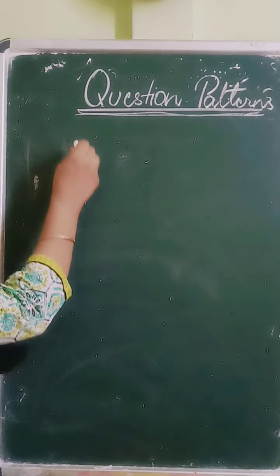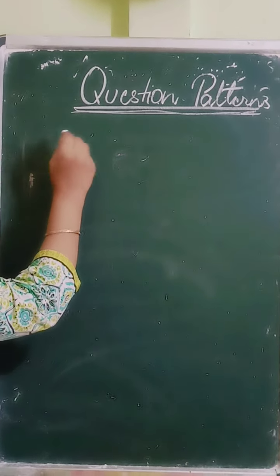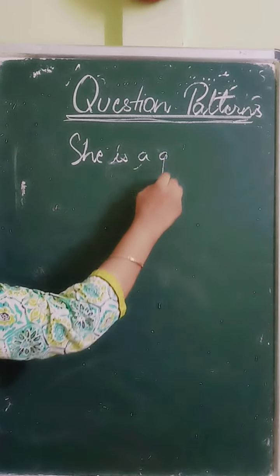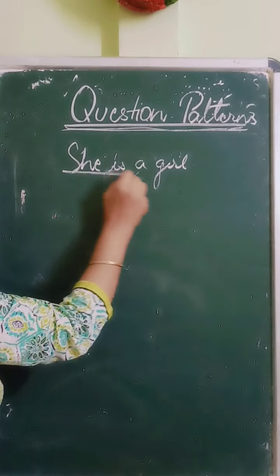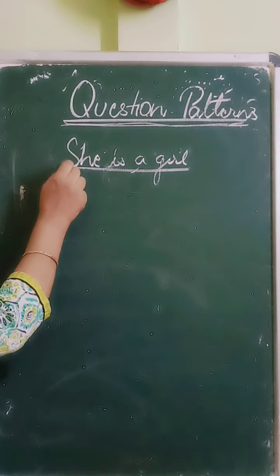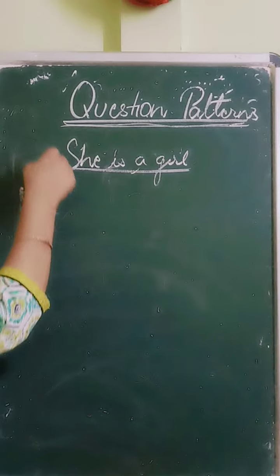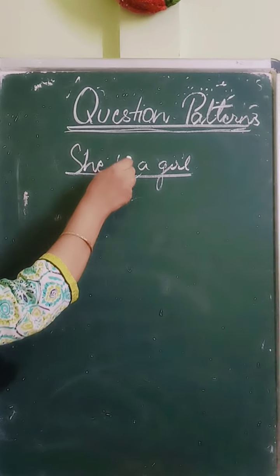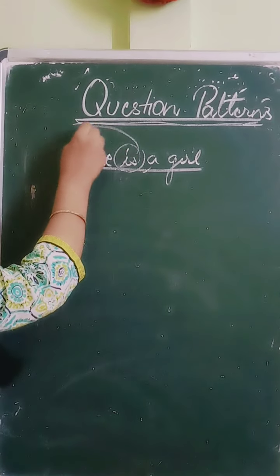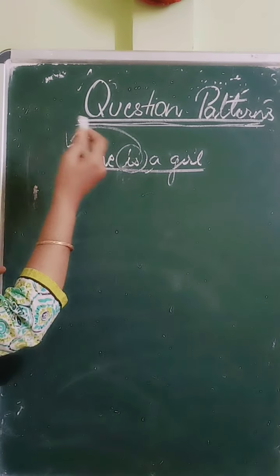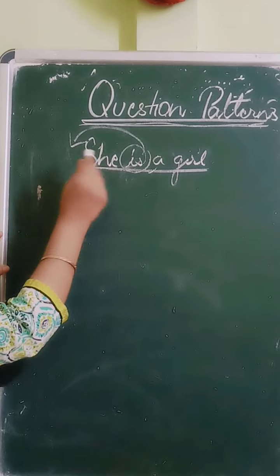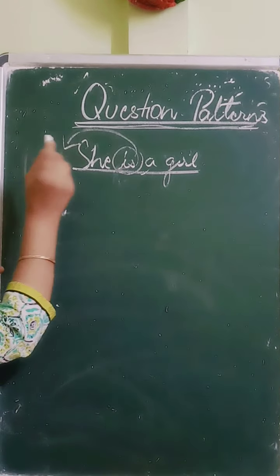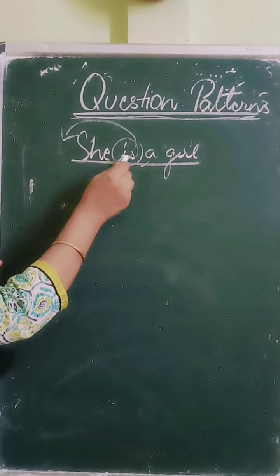For example, if we have a statement like this, she is a girl. This is an assertive sentence. This is just a statement. So, can we change this into a question? Obviously, we can change it into a question. What we have to do? We have known this fact from long since that whenever you write a question, it should always begin with either a question word or with the verb.